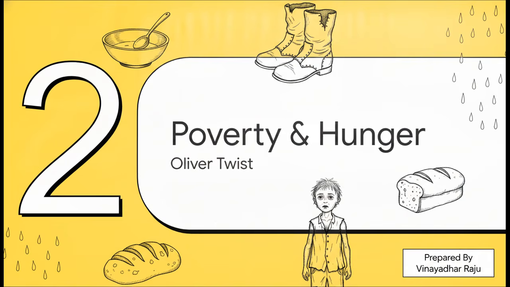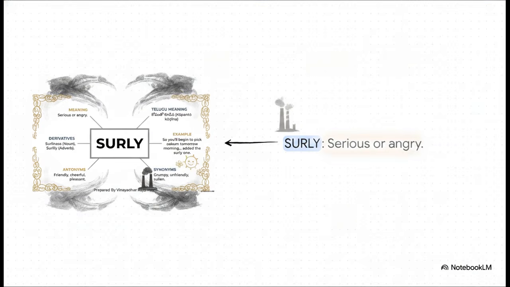Moving on to Section 2, Poverty and Extreme Hunger. Get your notebooks ready, students. Our first word is surly. Listen closely and pronounce it with me. Surly. The English meaning is serious or angry. For synonyms, think of words like grumpy, unfriendly, and sullen. The antonyms, of course, would be the exact opposite: friendly, cheerful, and pleasant. If we look at the derivatives, we have the noun surliness and the adverb surlily.